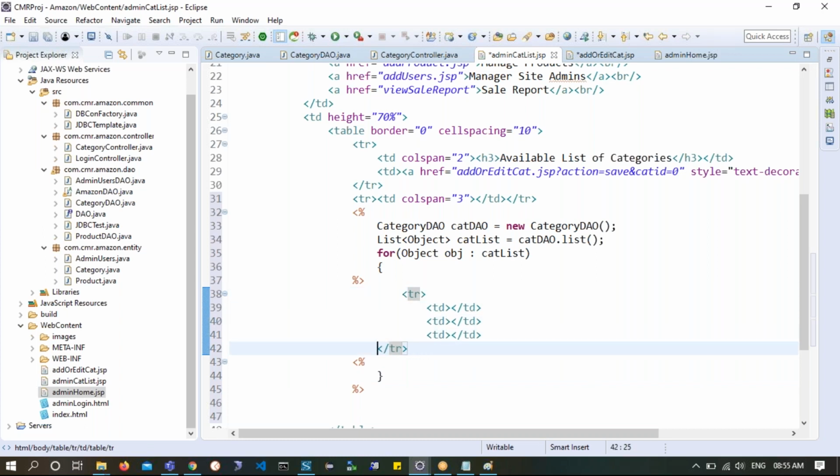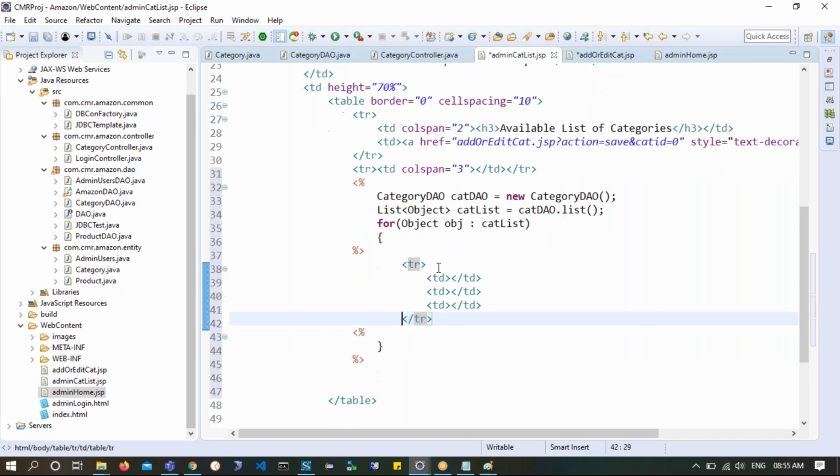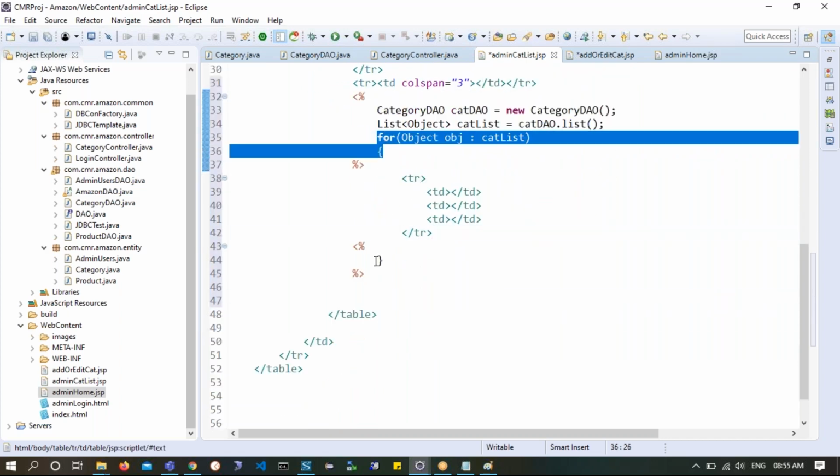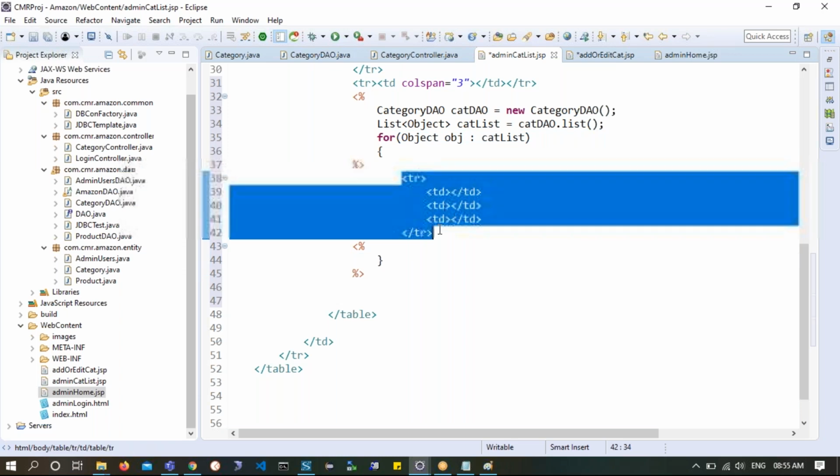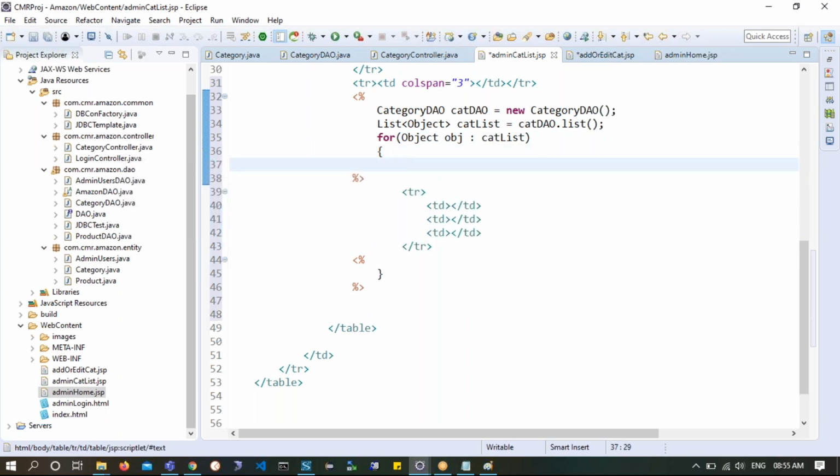Is it readable? Okay, this is what I want to do. So here is a for loop. Within the for loop I want to perform this action. Now what is it that I want to do? I will take the category from the object first. Category cat equals, I will cast it to Category from obj.